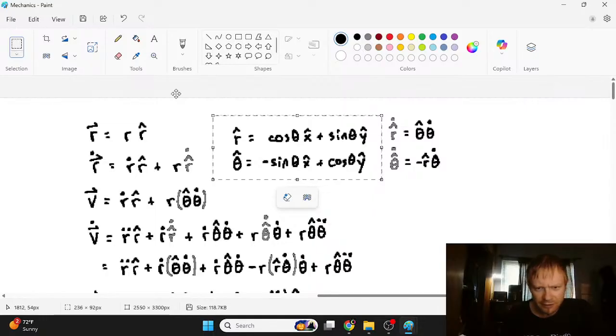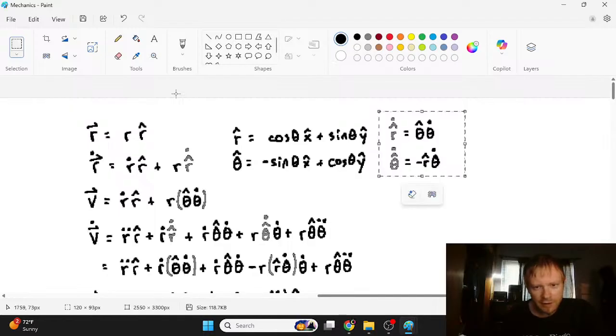So then we have cosine plus sine, negative sine plus cosine, and if you take the derivative of this, you'll get negative sine, cosine, and then times the chain rule here with the derivative of theta. So you get this. Similarly with this, you kind of get negative r hat. So that's kind of interesting.